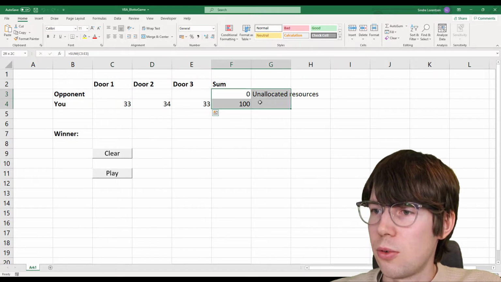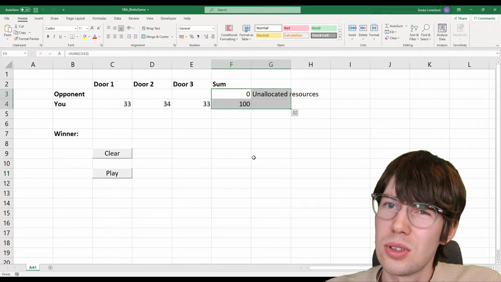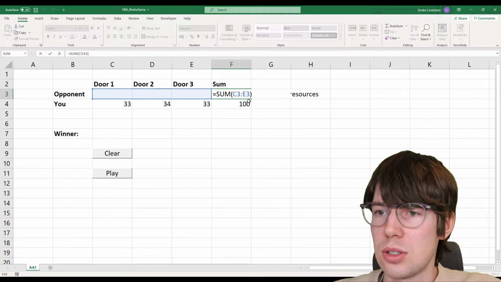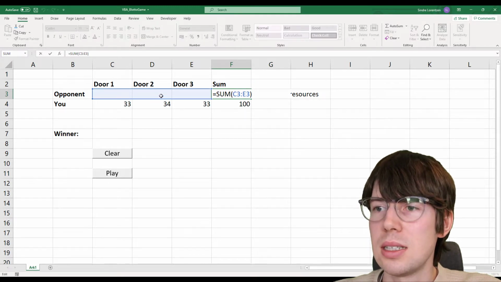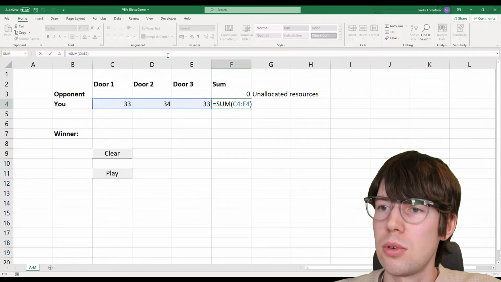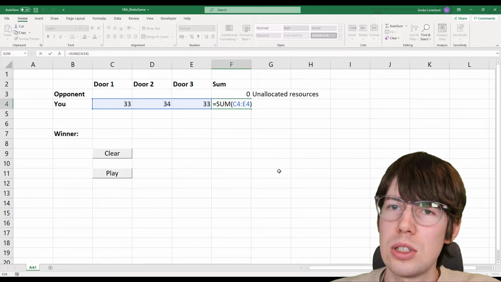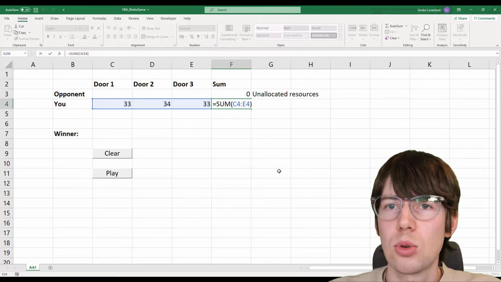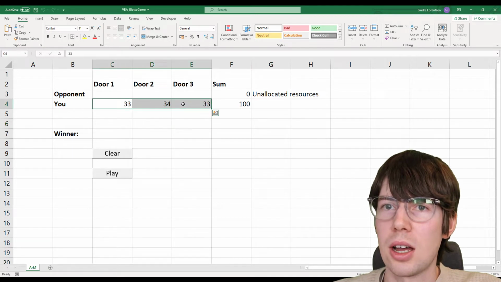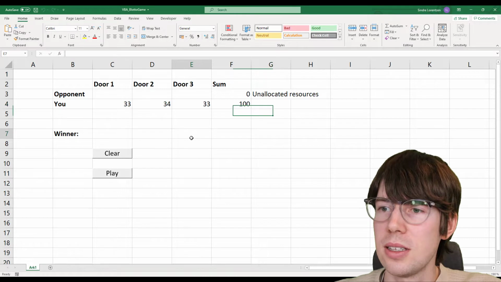So there are 4 more cells here, which have a function inside of them, so that is also kind of hard-coded here in the worksheet. This is just the sum of C3, D3, and E3, and this is the sum of C4, D4, and E4, and that is just to help me make sure that I'm using all my resources and that I'm not overspending my resources. So if I have exactly 100 allocated units, cell G4 is not going to say anything.